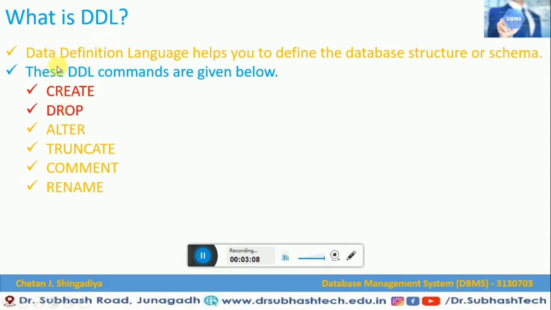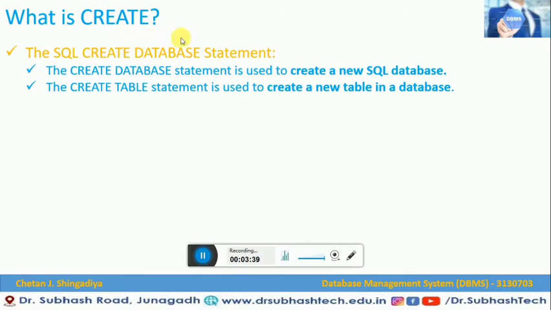This is DDL, the data definition language, which helps you to define the database structure or schema. When you want to define your database structure or schema, we use DDL. Until now we have covered the create statement, and the rest of the commands we are going to cover in this session. Now let me show you what we have covered so far. We saw the create database statement and the create table statement, for how to create a new database and a new table.